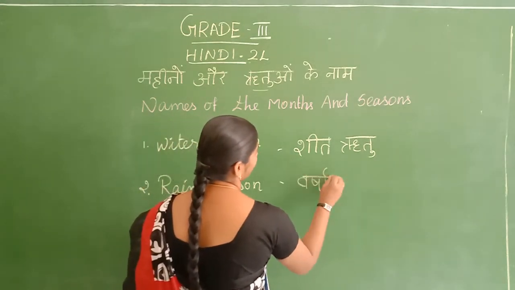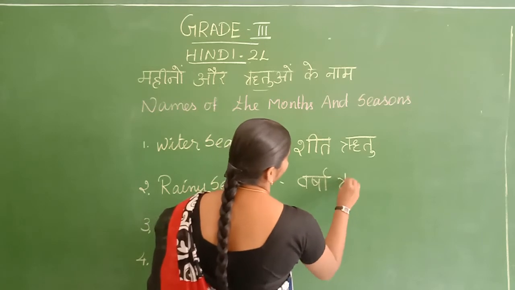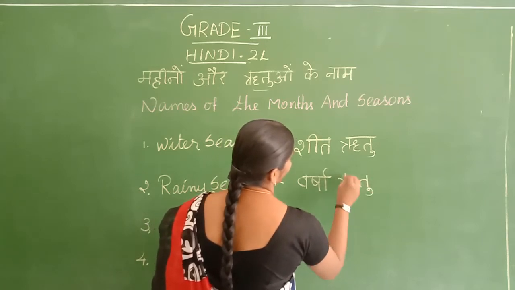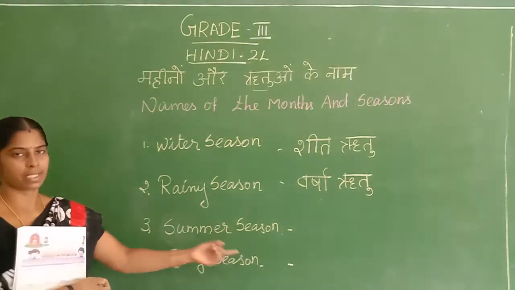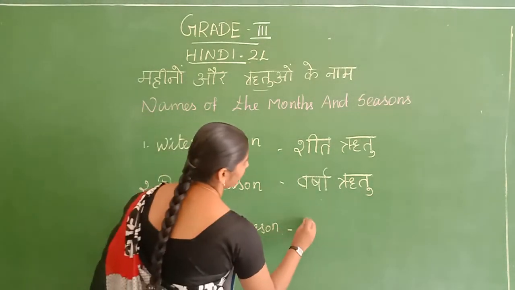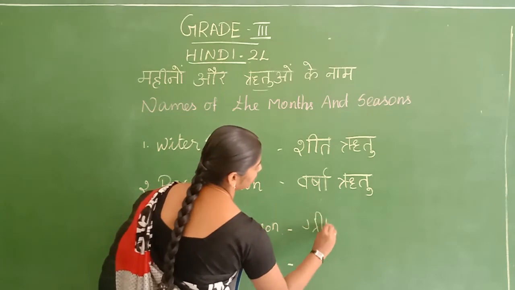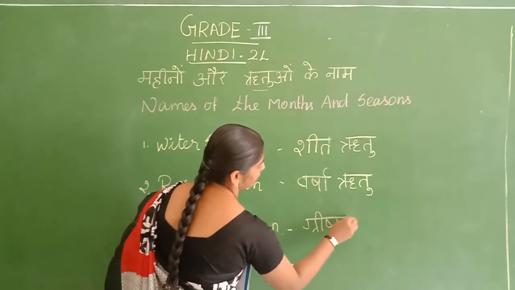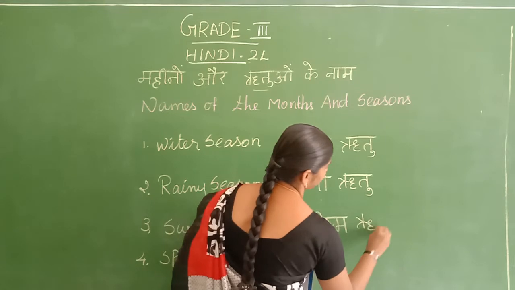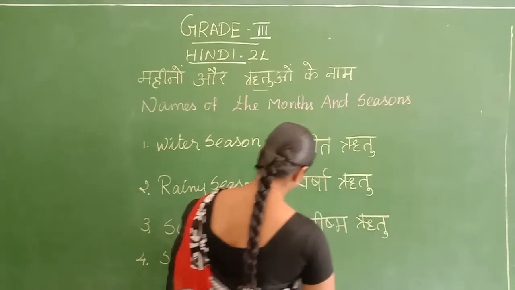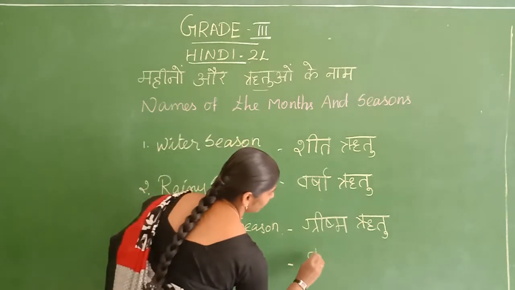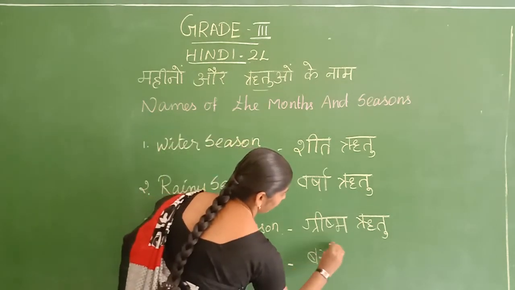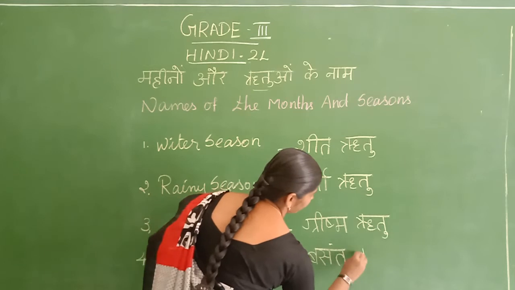Varsha means rainy. So rainy season, Varsha Ritu. Summer season, Grishma Ritu. The last one, spring season, Basant Ritu.